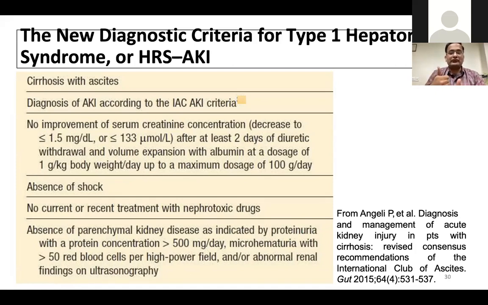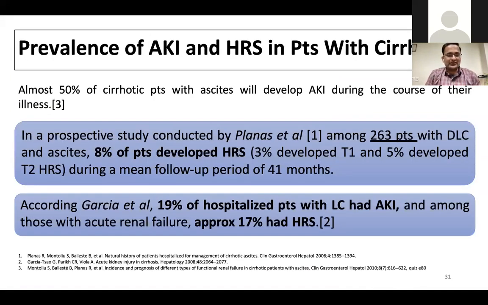Then the absence of shock, the absence of recent nephrotoxic drugs, and the absence of parenchymal kidney disease or proteinuria or hematuria or active sediments in the urine, on urine routine exam or ultrasound, there is no stone or something like that. So ruling out other causes is very important to diagnose or label a patient as HRS.